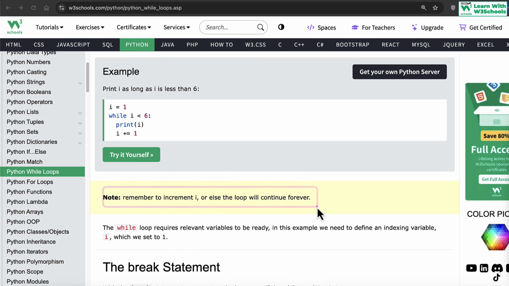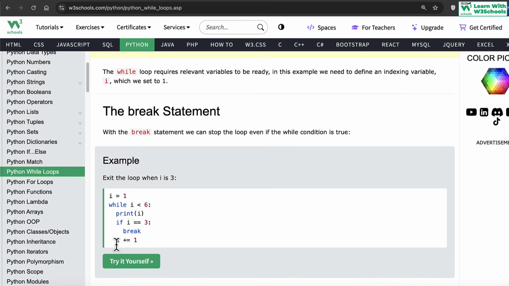The while loop requires relevant variables to be ready, so that's why we always have an i as a ready variable, and we initialize it before we use the statement. There is also a break statement that allows us to stop the loop if a certain condition is met. In this case, I want to say start with 1. While i is less than 6, print the value of i.